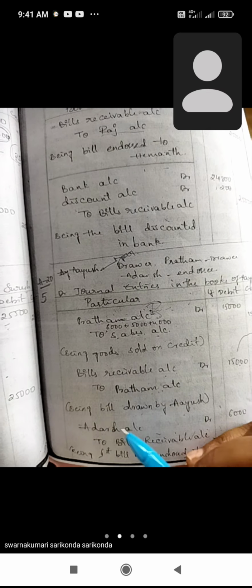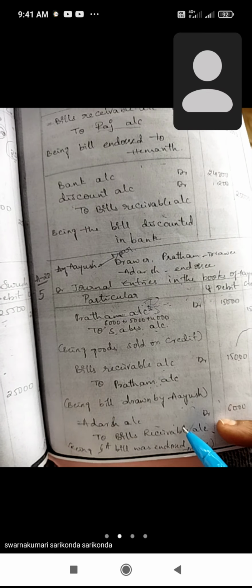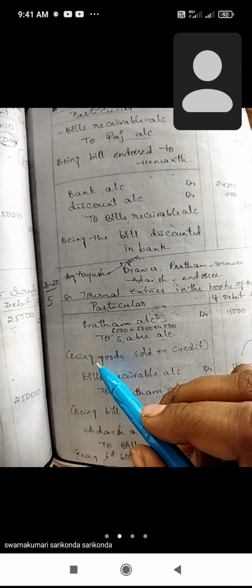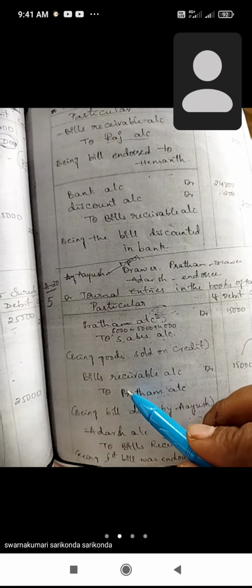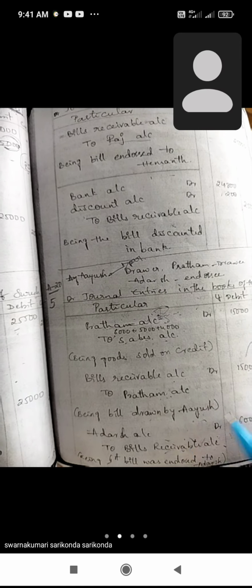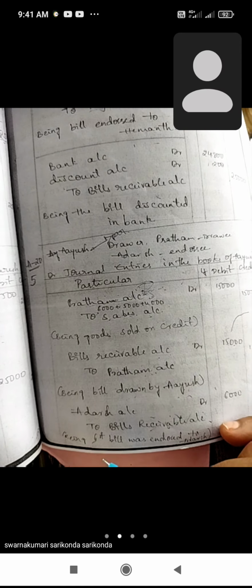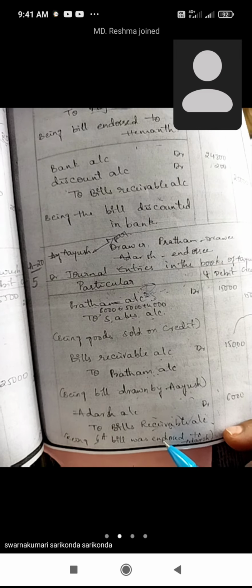So Adarsh account debit to bill receivable account, because Ayush endorses the bill to Adarsh. Which is being endorsed? The bill receivable is endorsed. Okay, all of you understood? Being the bill was endorsed to Adarsh.